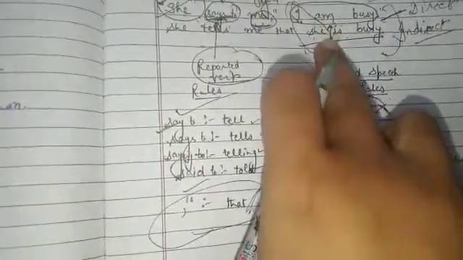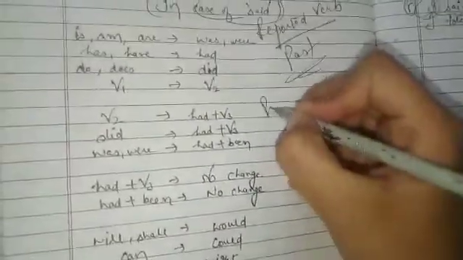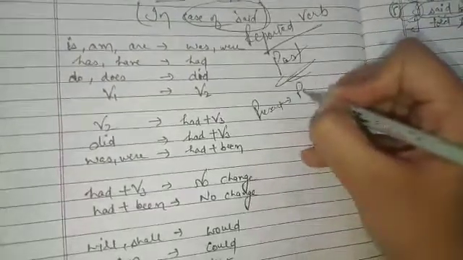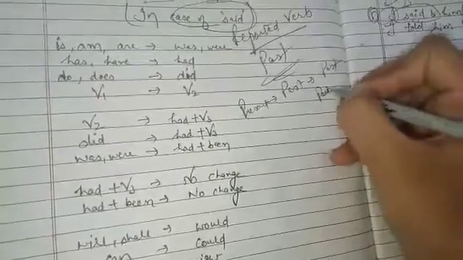Am was given, so we wrote is. This is also present, so this is also present. No need to change, no need to convert it into past. But if the reported verb is said, then present will be changed into past. Keep in mind, present changes into past and past changes into past participle. Okay, this is a basic rule you have to keep in mind.